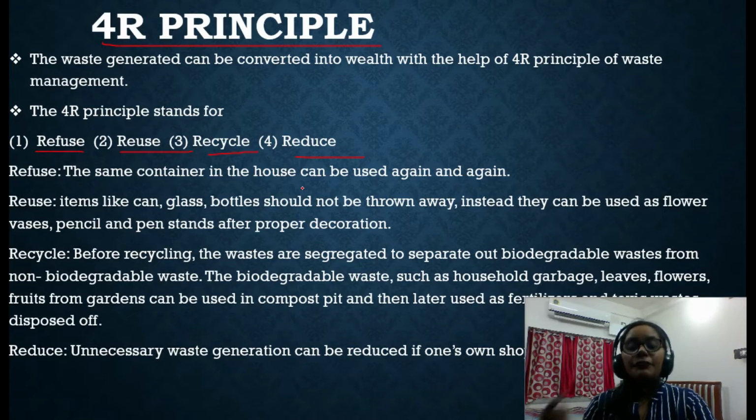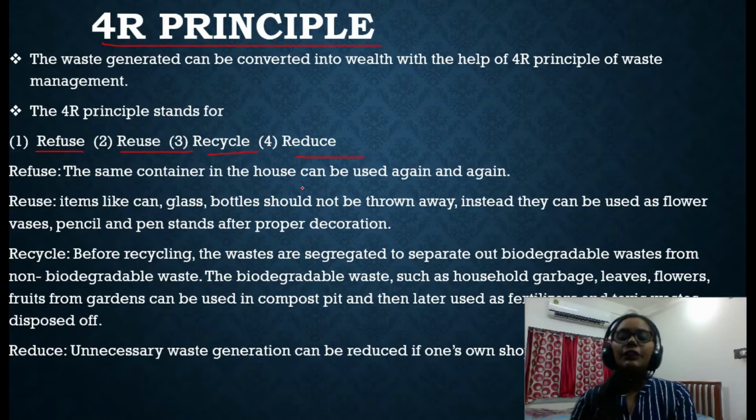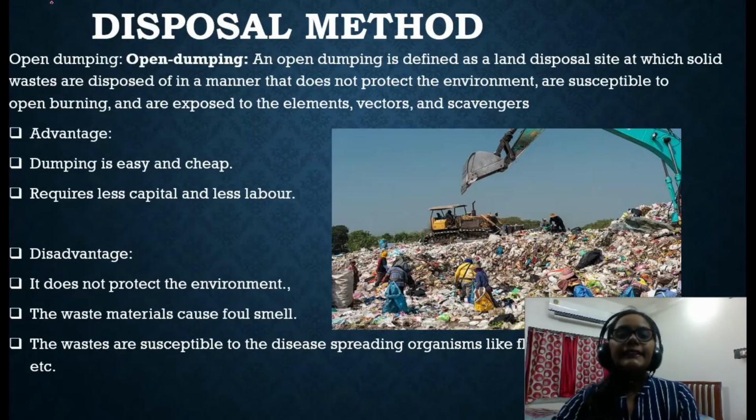Recycle: after some time the reusable thing we cannot use anymore, so we can use it in another way, and that is called the recycling process. And reduce: after all these things we can reduce the use of non-biodegradable material and also reduce plastic pollution. Next is the disposal method.